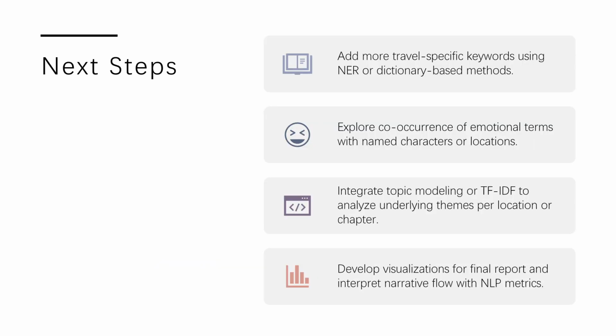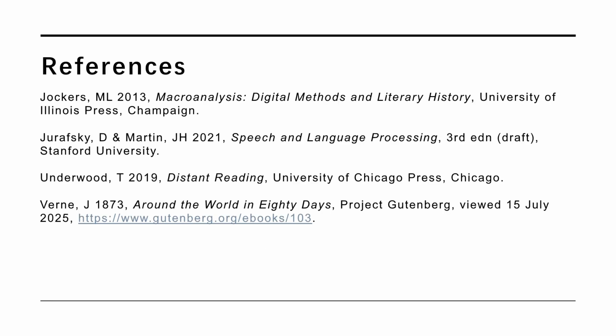So in the next phase of this project, I plan to expand the NER process to better capture the locations and people, perform sentence-level sentiment analysis for more detail, and explore the use of topic modeling to identify dominant themes in each location or chapter, and compare this novel's emotional arc to other adventure novels for broader patterns. So this is a reference.